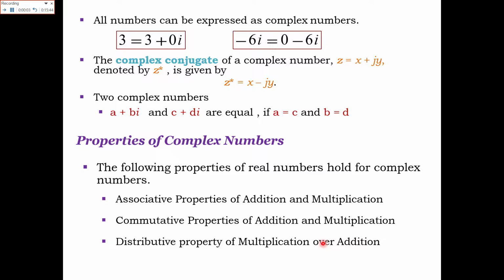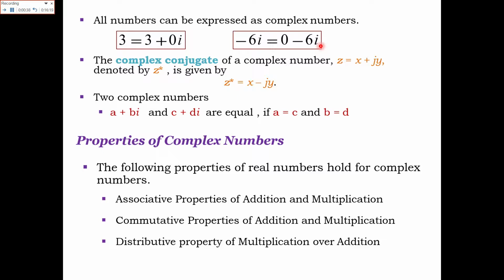Now, all the numbers can be expressed in terms of complex numbers. For example, if you have a real number 3, you can write it in the complex plane as 3 plus 0 iota, where the real part is 3 and the imaginary part is 0. Similarly, if you have the pure imaginary number minus 6 iota, you can write it as 0 minus 6 iota, where the real part is 0 and the imaginary part is minus 6.